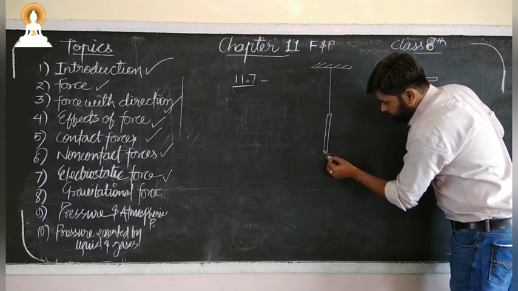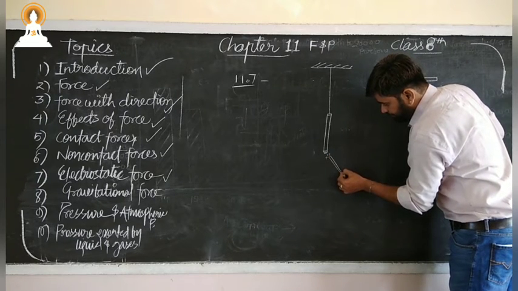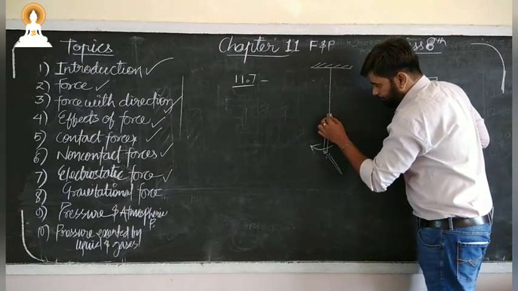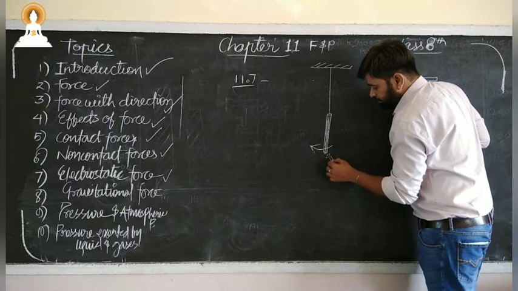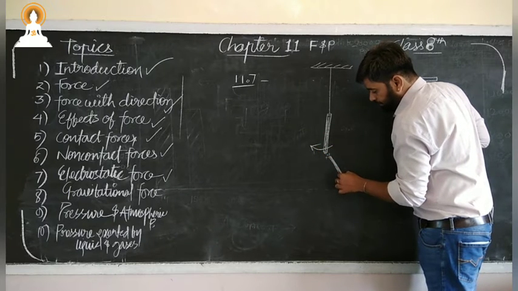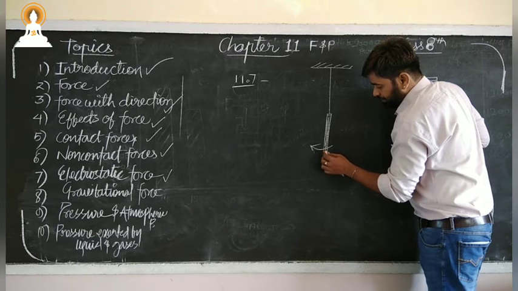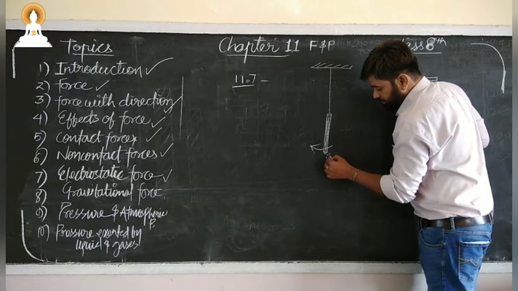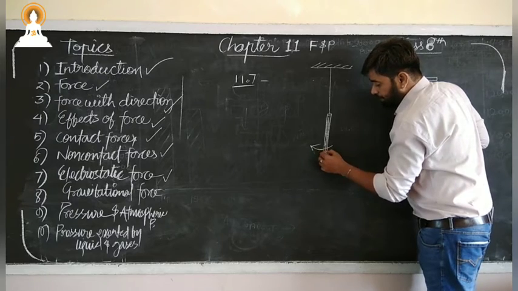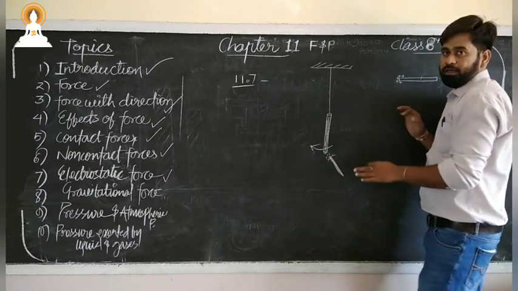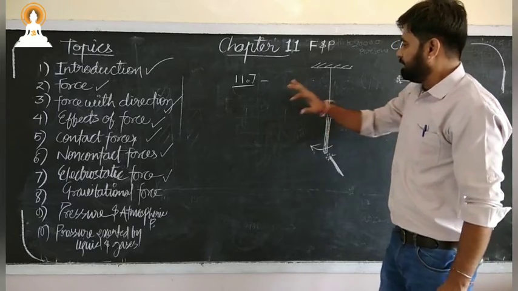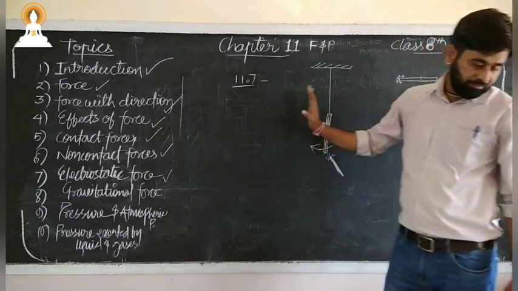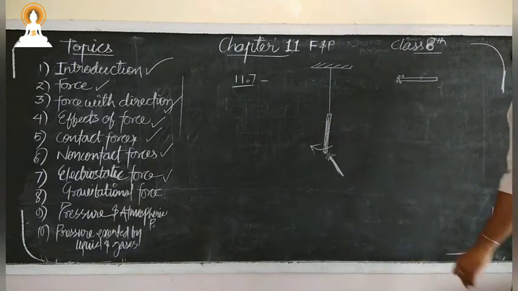When I do this, what will happen? We will see a repulsion in the straw. How did it happen? Because the refill was carrying a certain charge and the straw has a similar charge, so they will be repelled. From here we may say that just because of these electrostatic forces they are repelling. So that was activity number 11.7. Let us move towards pressure.